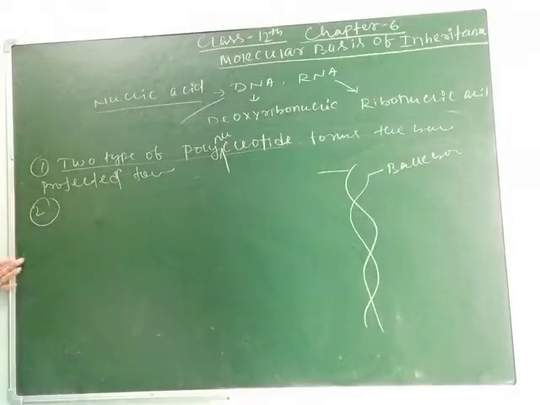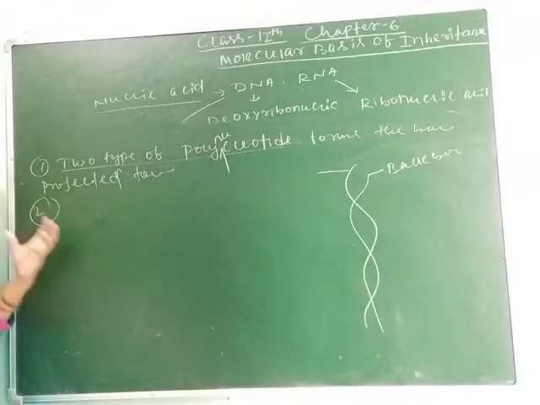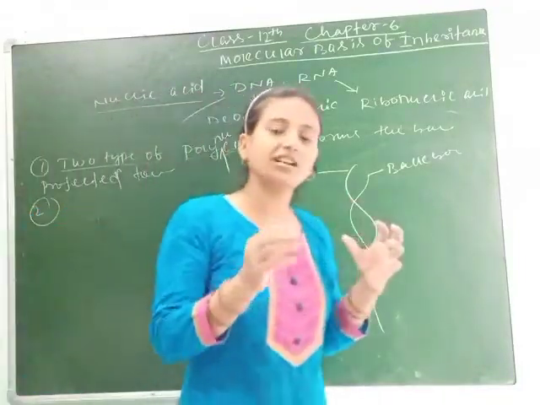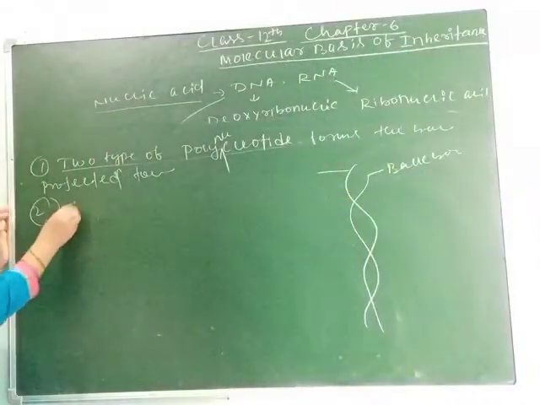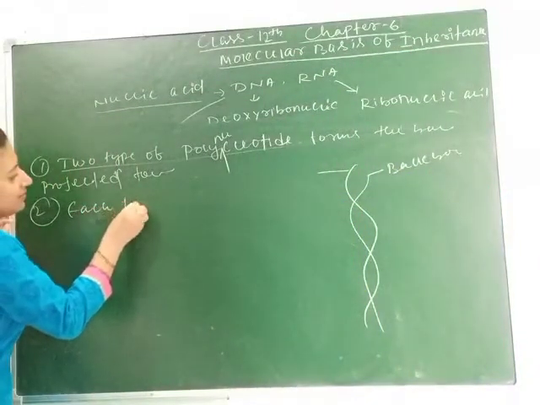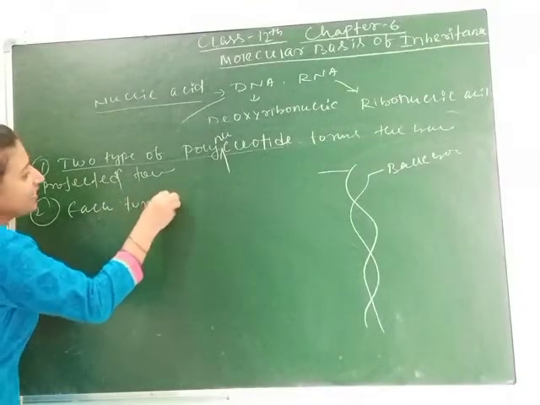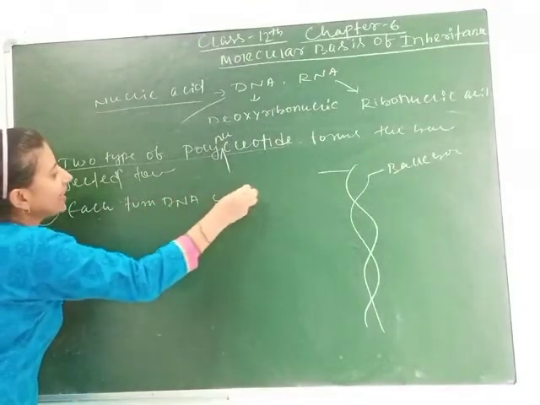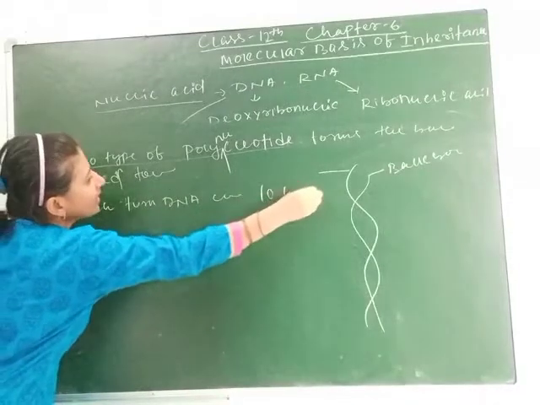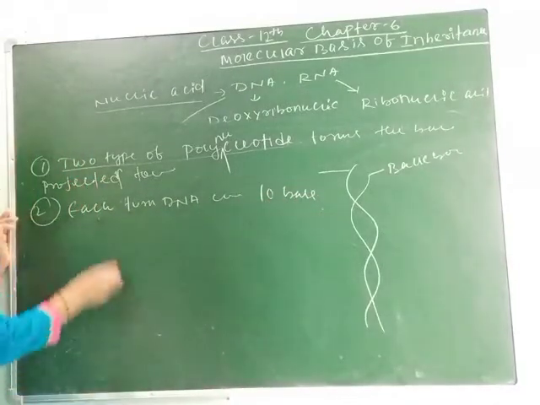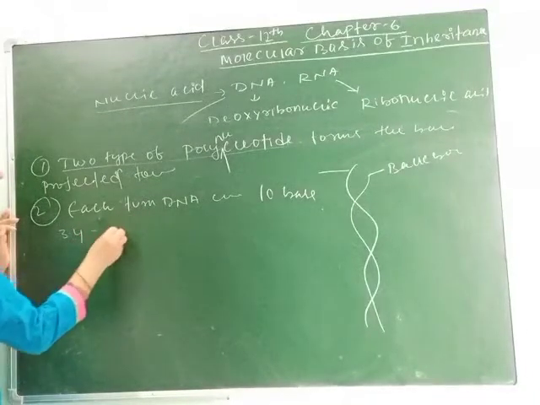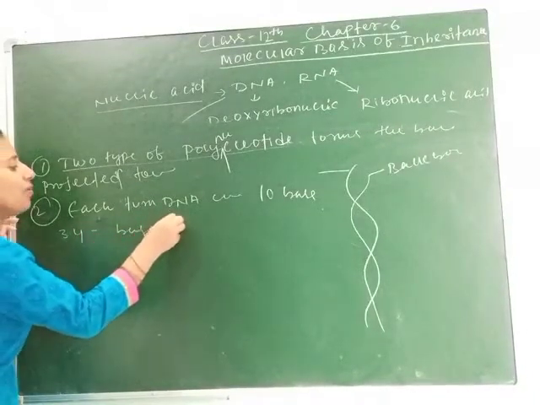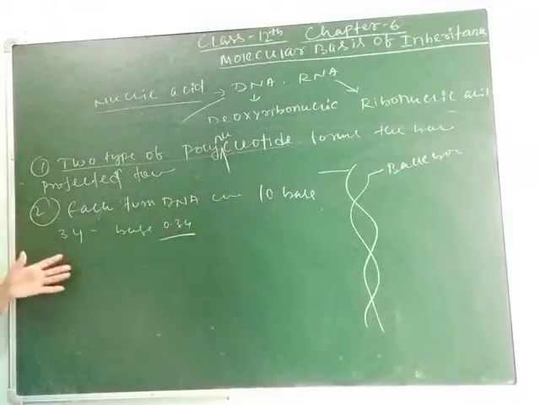And second, what is the salient feature? Or we can say that each turn of DNA contains 10 base pairs. You can write the second salient feature. Each turn of DNA contains 10 base pairs, which already I have explained to you, and the pitch is 3.4, and the distance between the base pairs is 0.34. You have to write, already I have explained.